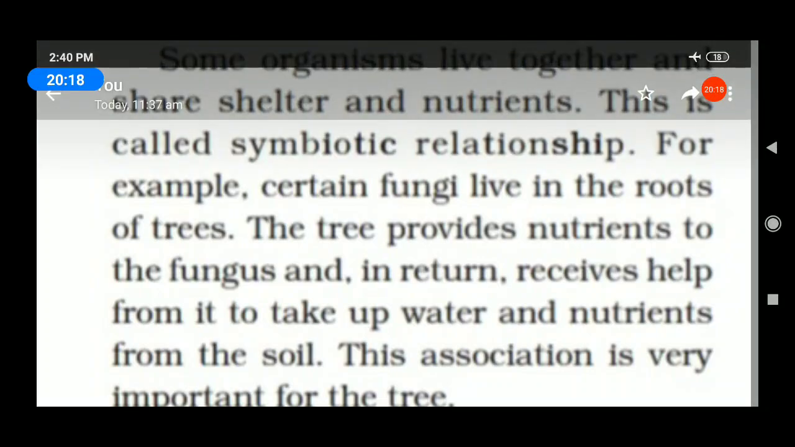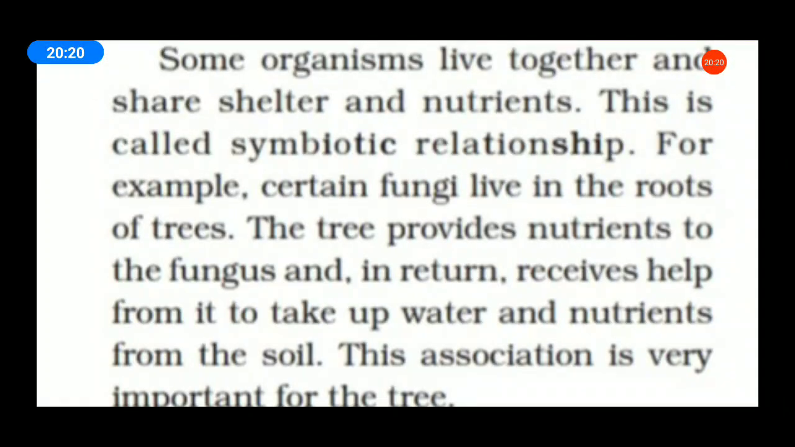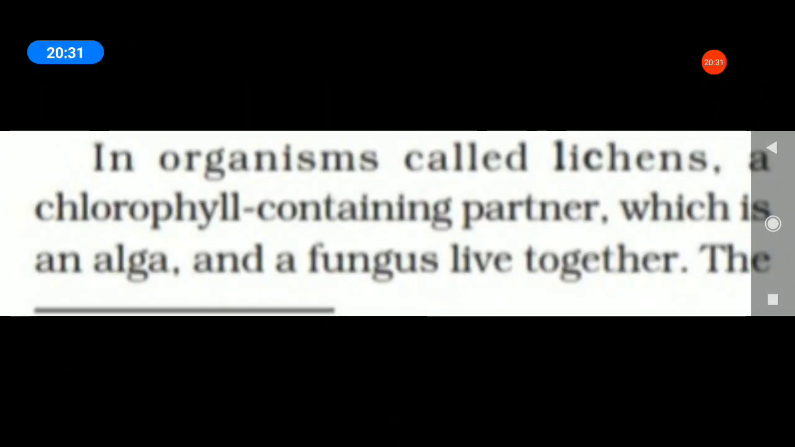What is a symbiotic relationship? What is lichen? Fungi and algae living together is known as lichen. The organism is called lichen. Next, the chlorophyll-containing partner, which is an alga and a fungus, live together. Algae and fungi live together. Which organism? Lichens. Very good.